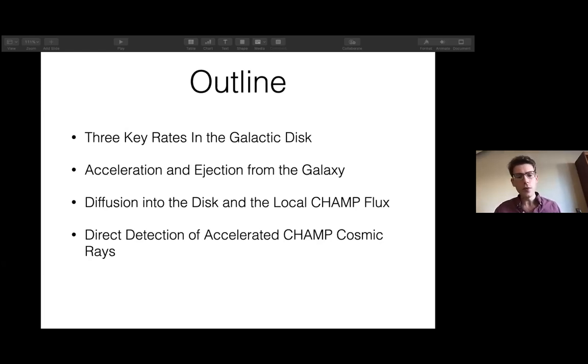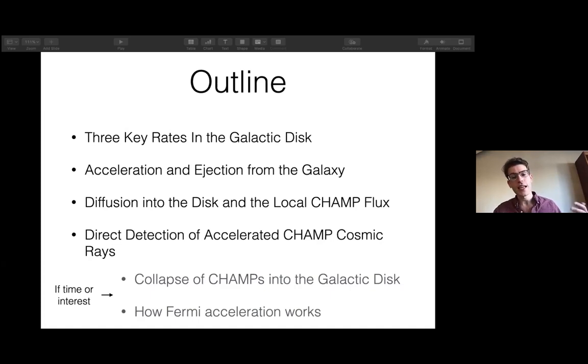And then if I have time or there's interest at the end, I can talk a little bit about how some CHAMPs, if they have a small enough mass or large enough charge, relatively, can actually collapse into the disk, just like the baryons do when they go from the halo into the disk. So you could get almost a pseudo dark disk for some regions of parameter space.